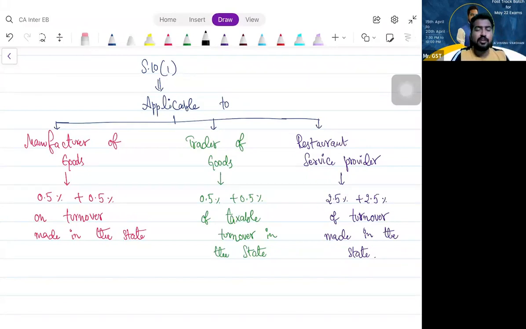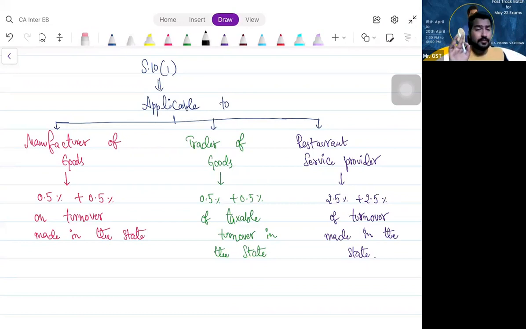If you are a manufacturer of food and if you are under composition scheme, the advantage is you need not pay GST at normal rates given in section 9, subsection 1. You need not pay at 12%, 18% or whatever. You can pay tax at just 1%, 0.5% CGST, 0.5% SGST on the turnover made by you.